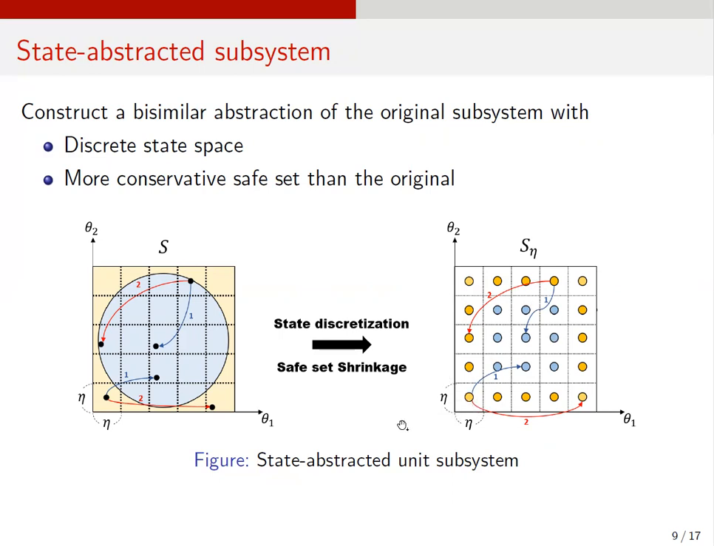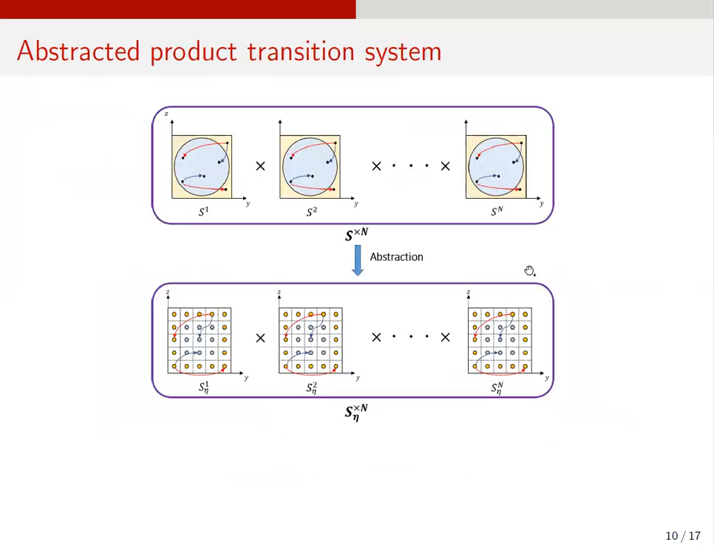In addition, the safe states of this abstracted system are determined in a way that this abstract system has a more conservative safety condition than the original subsystem here. Now we construct an abstraction of the original product transition system by changing each subsystem to the abstract subsystem like figure below. Then from the bisimilarity of these two product transition systems and more conservative safety condition of this abstracted version, what we can show is that if a controller of this abstract product system satisfies all the constraints, then that controller is also safe for the original product system.